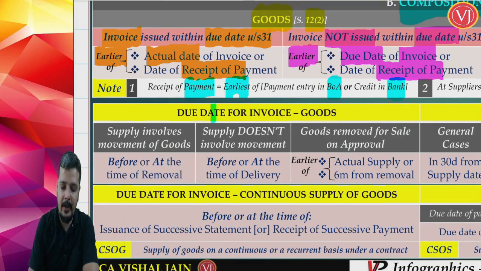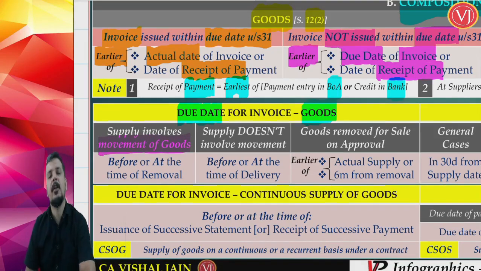What is the due date for raising the invoice for goods? Again, normal scenario, you have to raise the invoice. Normal scenario is where there is supply of goods along with movement of goods. You are supplying the goods, also movement is there. Normally when you are supplying the goods, if I am selling anything, obviously you are going to take that.